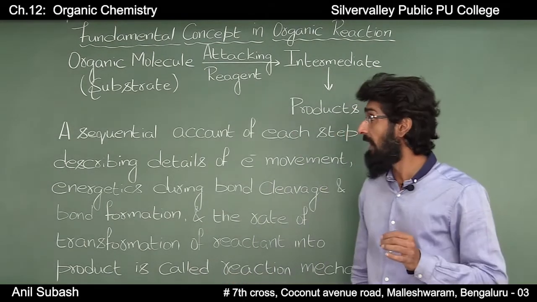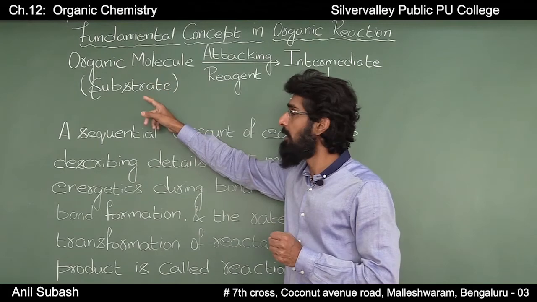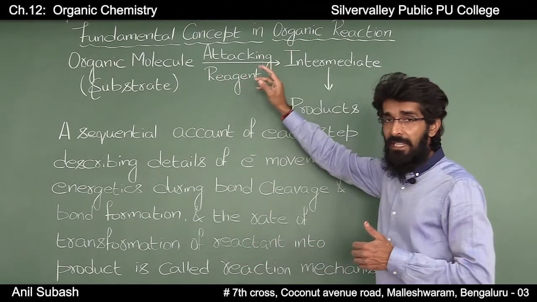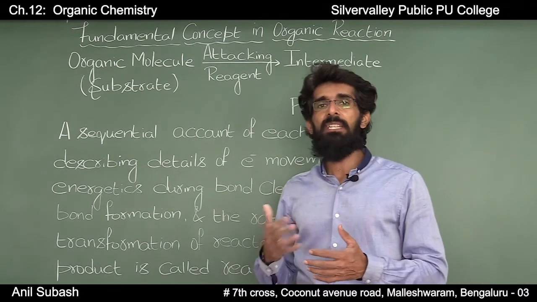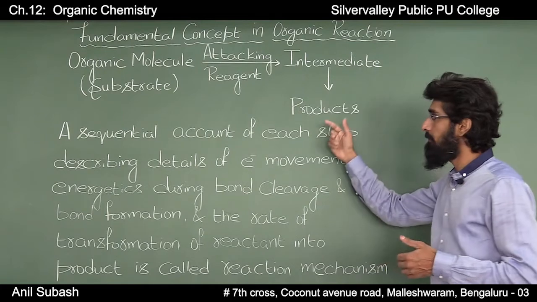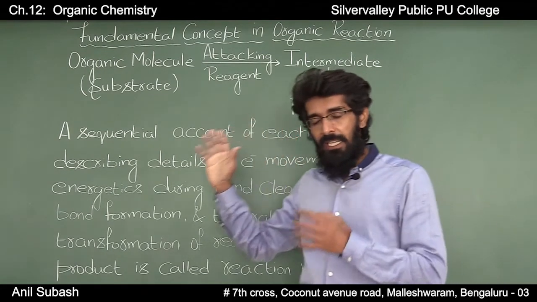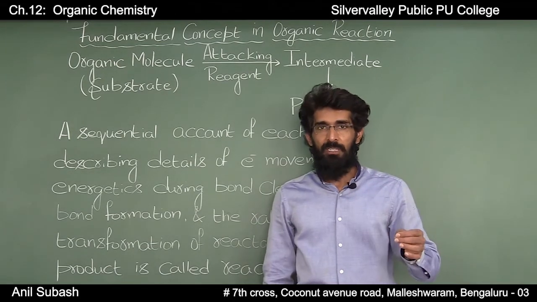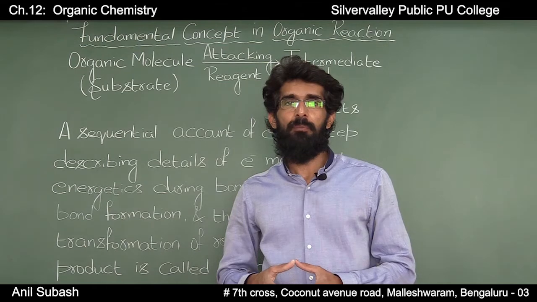In any chemical reaction, an organic molecule, also referred to as a substrate, reacts with an attacking reagent and forms one or more intermediates, and then they finally form products. And in any chemical reaction, a covalent bond is broken and a new covalent bond is formed.